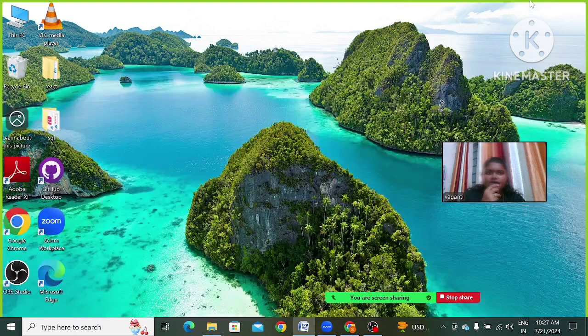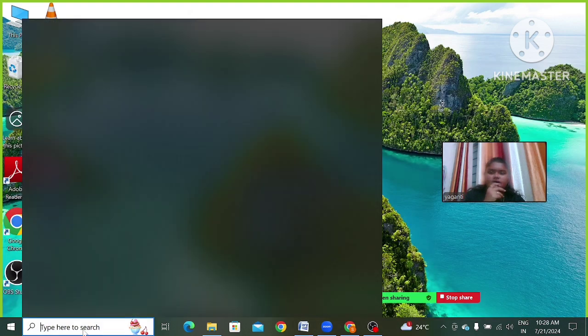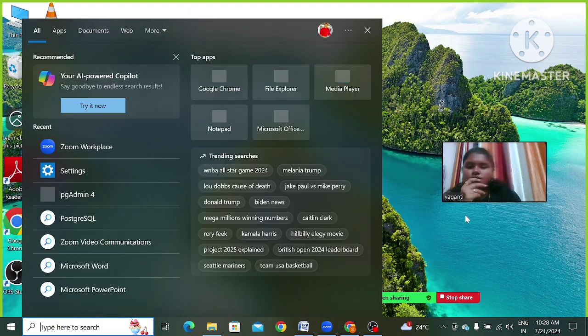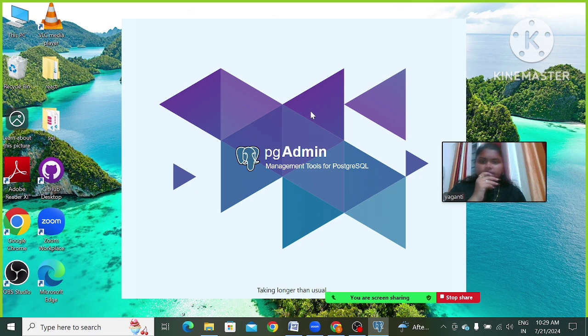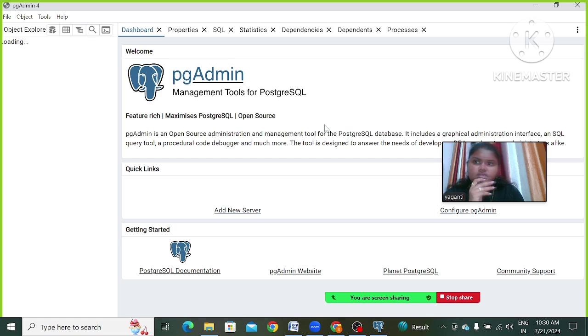So next one, go to search, and here we have to search for pgAdmin 4. Okay, click on that. This is the IDE which we are using to work on the PostgreSQL database. It will be automatically installed while we are installing PostgreSQL. So open this one.